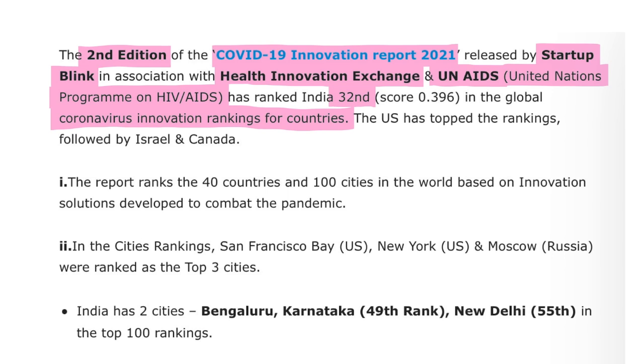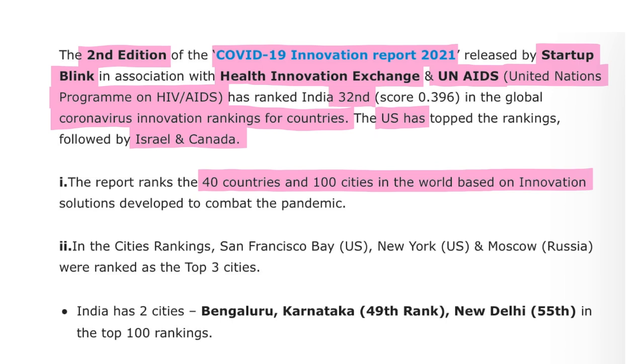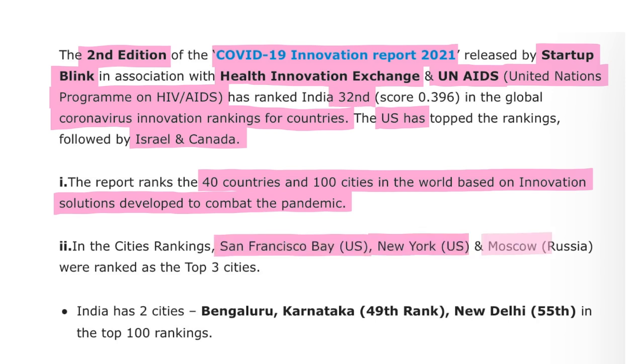This index was topped by USA, followed by Israel and Canada. The report ranks 40 countries and 100 cities in the world based on innovative solutions developed to combat the pandemic. In the cities ranking, San Francisco Bay, USA, New York and Moscow, Russia were ranked as the top 3 cities.